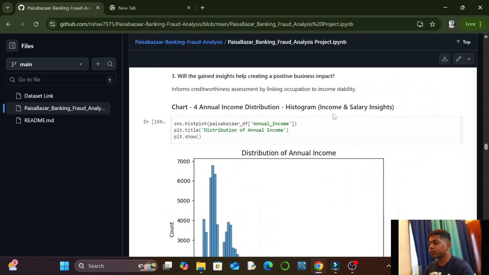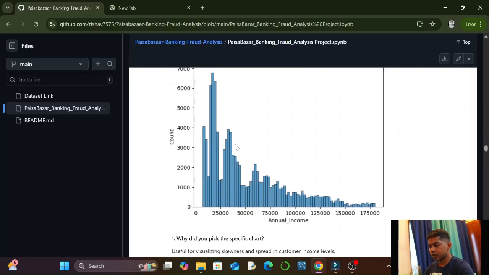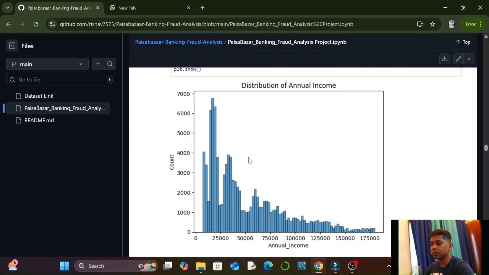Next, coming to the next section of the charts, I divided it into income and salary insights. The first chart was annual income distribution, and I made a histogram of it. It shows the distribution of customers by their annual income.